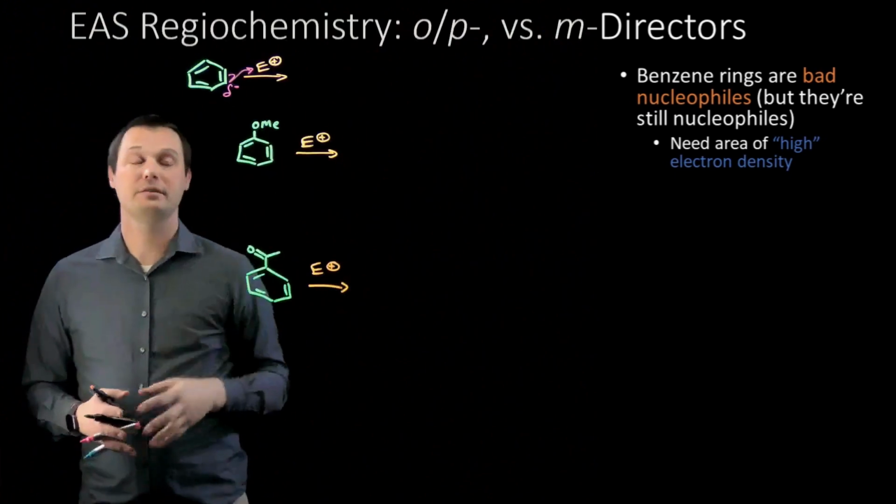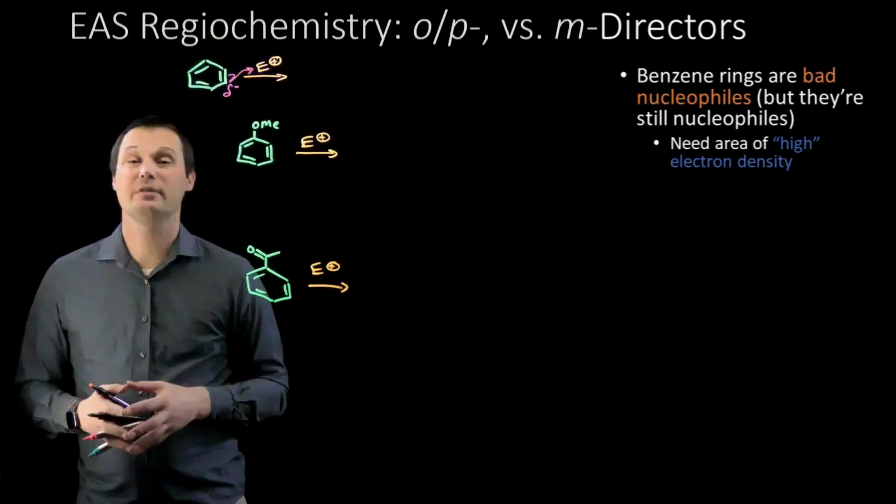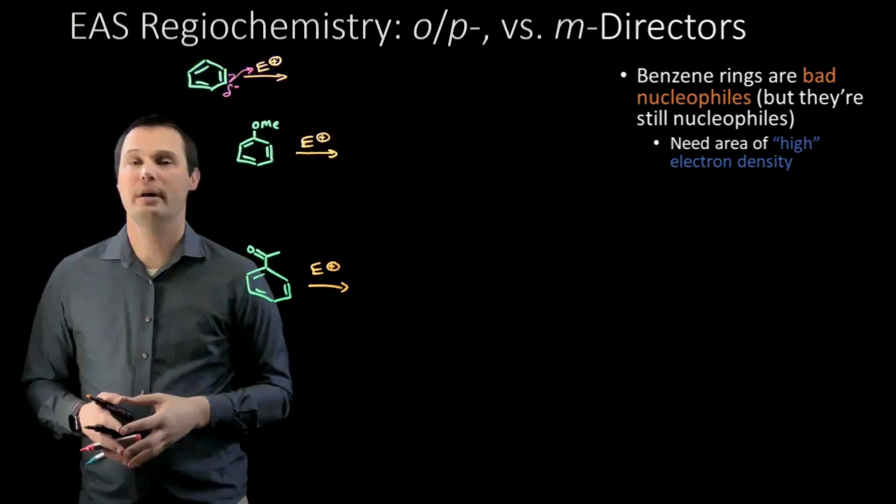The kind of group attached to the benzene ring is going to have a dramatic impact on what kinds of products we can form. Stay tuned because later in this video, I'll show you how to use the functional group on the benzene ring to predict exactly which kinds of products will form in this reaction.